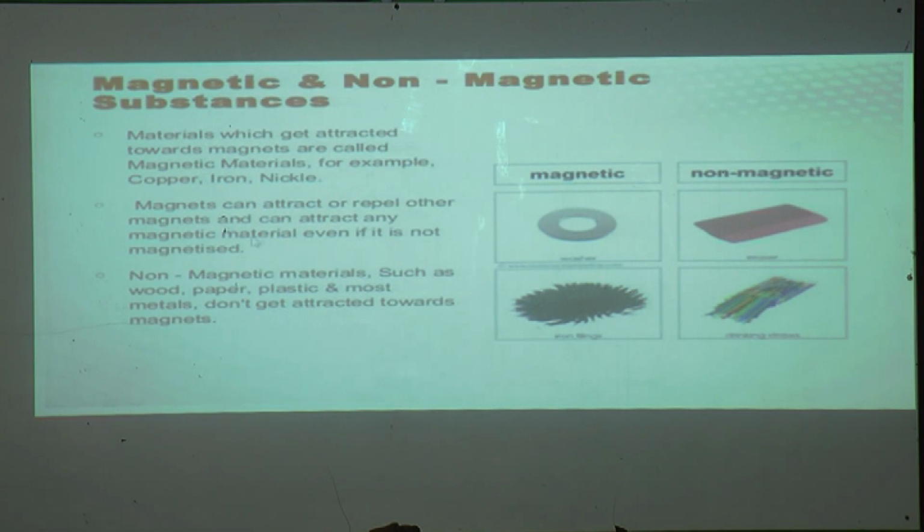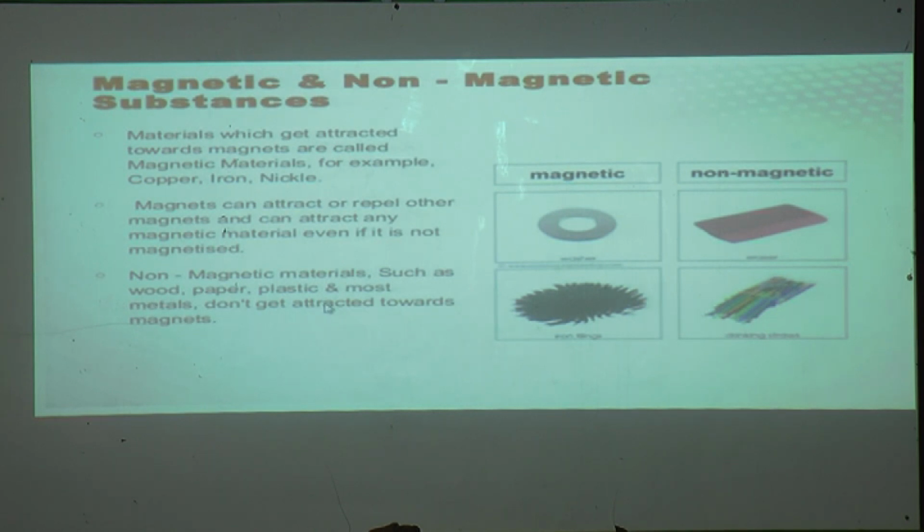Now we will read what is meant by non-magnetic materials. Non-magnetic materials such as wood, paper, plastic and most metals don't get attracted towards magnets.